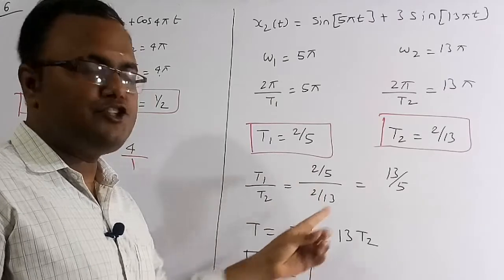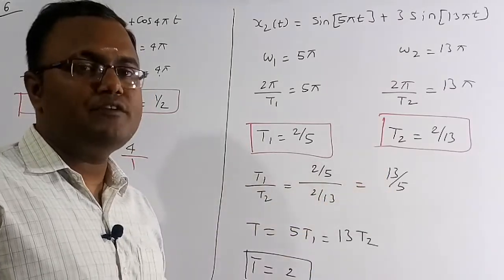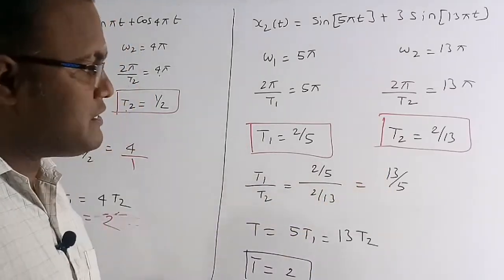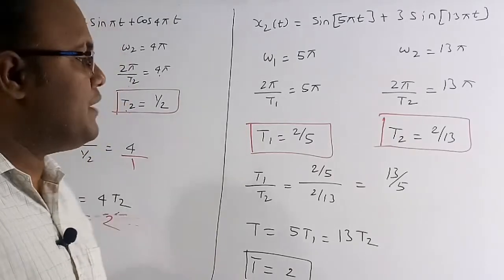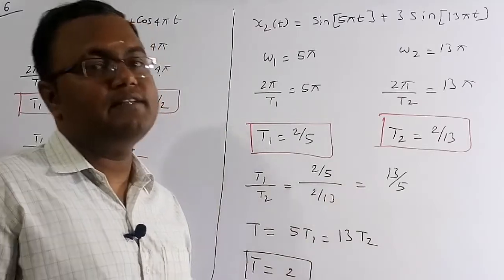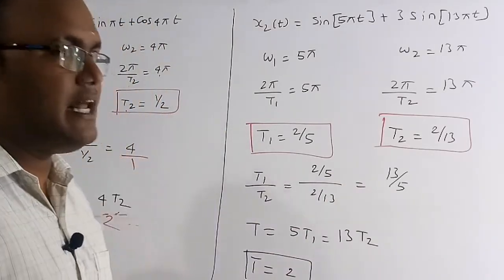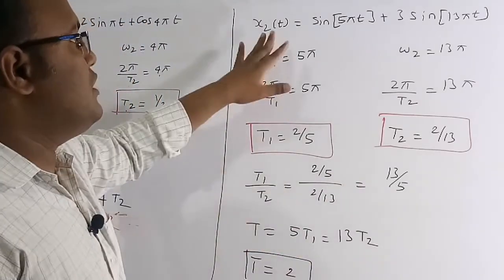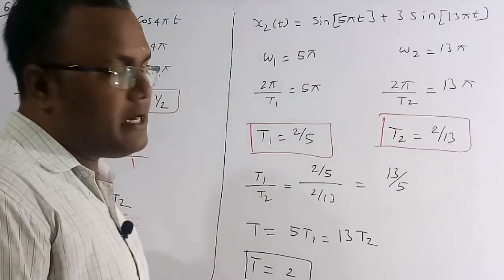If you do the ratio, we are going to get 13 by 5. It is also in the form of p by q. So we are going to say it is also a rational number. Whenever the ratio of the two time periods is a rational number, then that signal is said to be a periodic signal. Otherwise it is an aperiodic signal. Therefore x2 of t is also a periodic signal.